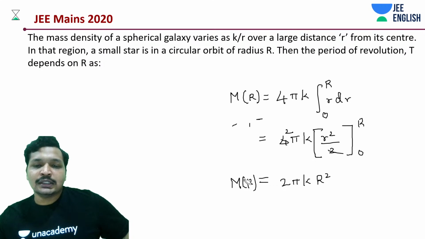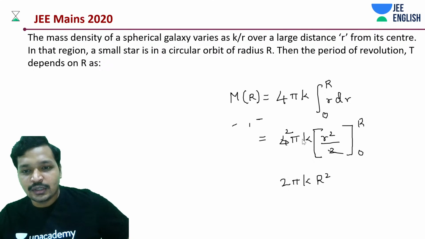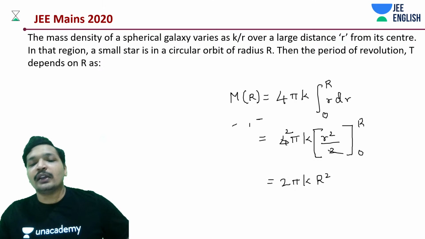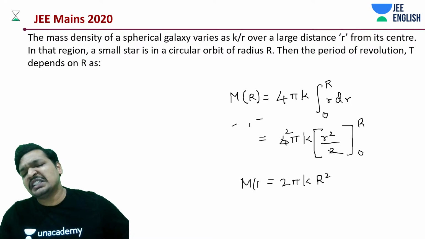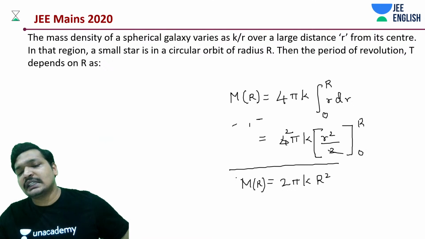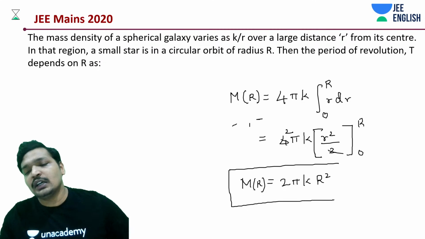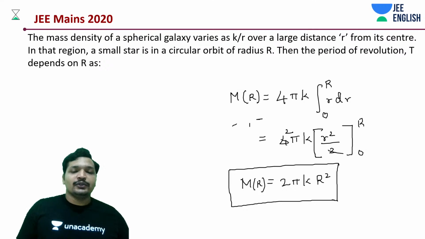End of the story, just substitute this value in your velocity and there your story ends. That's why many of you were wondering, sir, why do we even do the derivations? What is the necessity of derivations? Why don't you directly say the time period squared, T square, is directly proportional to r?